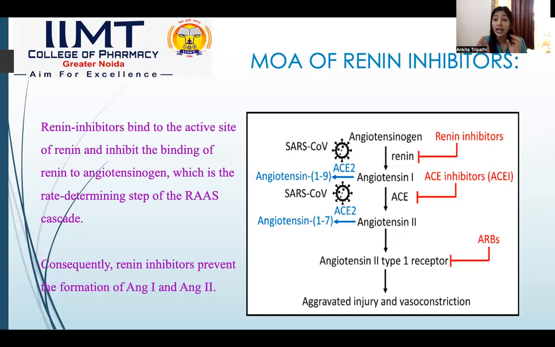not form. If angiotensin 1 will not form, it will not convert to angiotensin second, and then aldosterone release will be inhibited, and ultimately vasoconstriction and retention of sodium water will be reduced. This is how, if we block the renin release from the kidney, or if it is released, we inhibit its binding with angiotensinogen, ultimately we can stop our blood pressure from increasing. This is how this mechanism works.